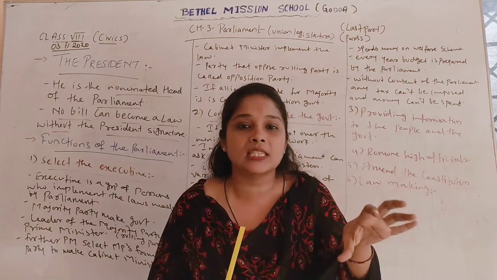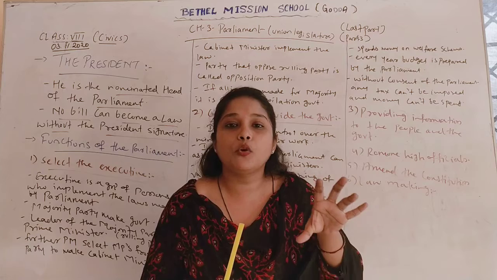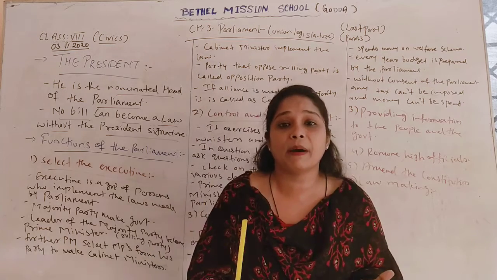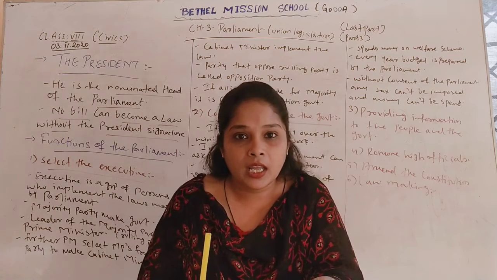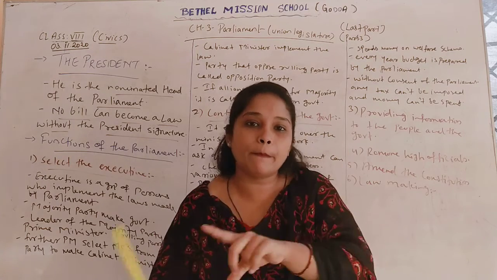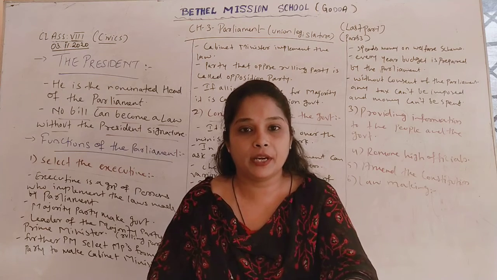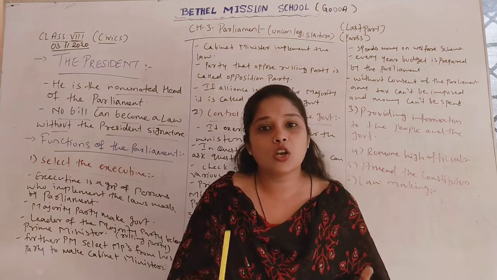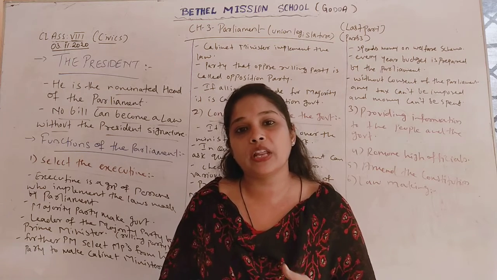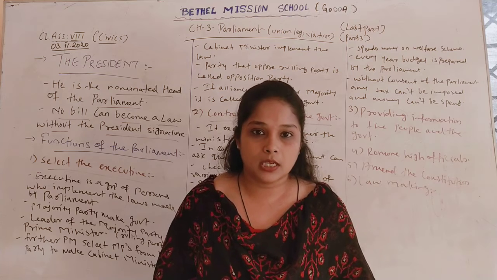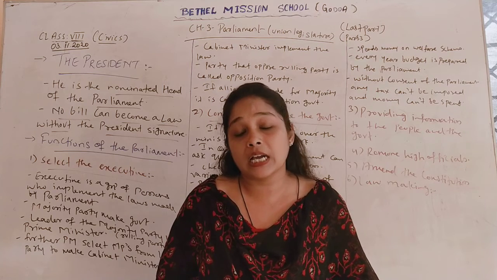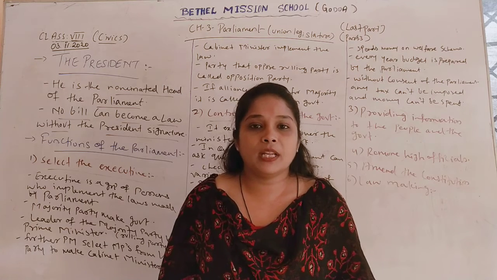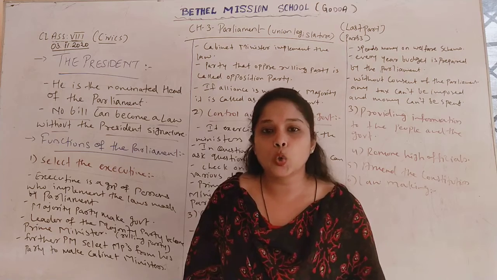Like that, each minister has their own department, and they need to function and take decisions in their department, and whatever laws have been made in the parliament regarding their department, it is the duty of the cabinet ministers to implement that law of the parliament in their department. So actually cabinet ministers are the kind of executives in the parliament. Whatever law has been made in the parliament can be executed or implemented by cabinet ministers. And these cabinet ministers are selected by the prime minister within his own party, because the prime minister belongs to the majority party or ruling party.